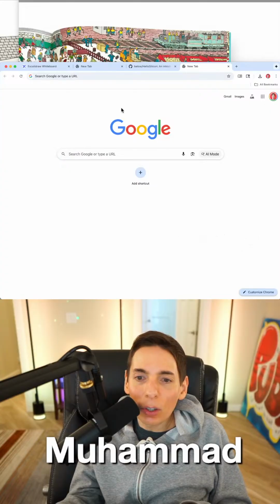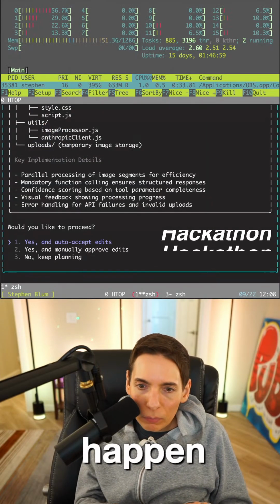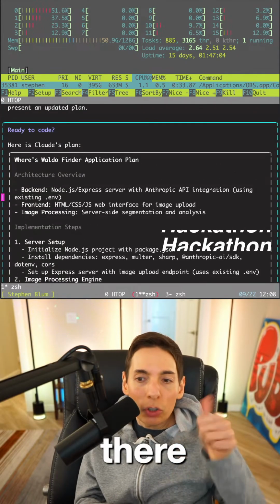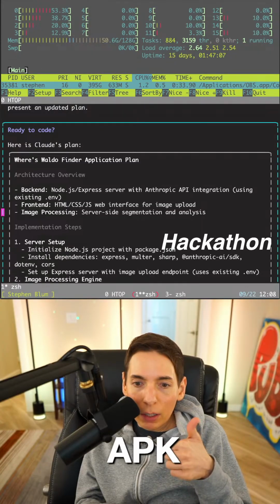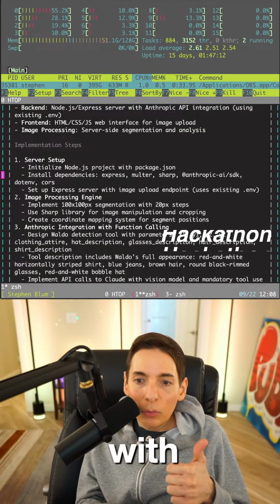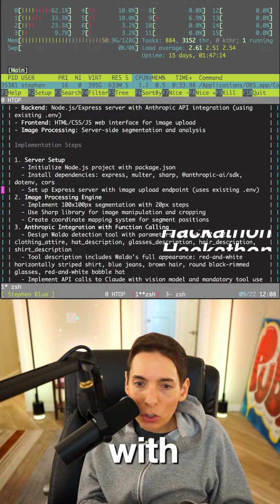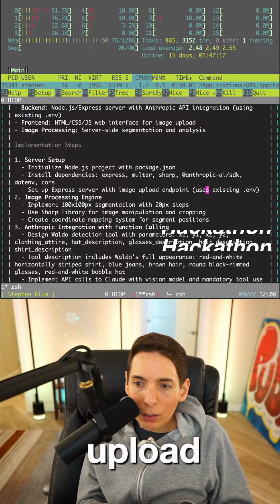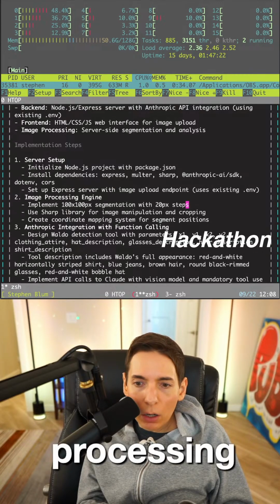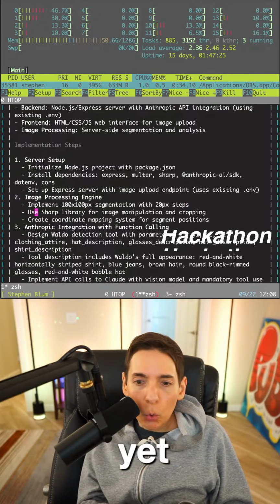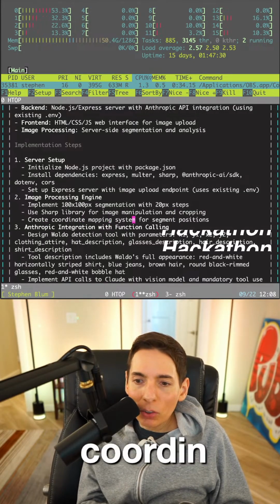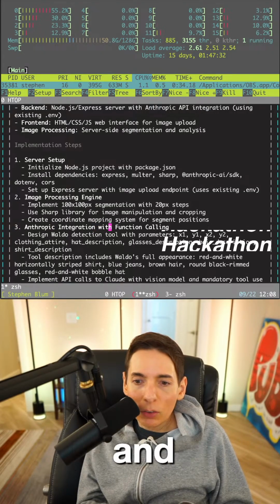All right, here you go. Okay, let's make this happen. We're almost there. Backend Node.js, Anthropic API using env, front-end image upload, server-side segmentation analysis. Server setup: initial Node.js project with package dependencies, looks good. Set up an Express server with an image upload endpoint using the existing env, I guess. Image processing: implement 100 segmentations with 20 pixel steps, yep. Use the Sharp library for image manipulation and cropping, okay. Create a coordinate mapping system for segment positions. Anthropic integration with function calling.